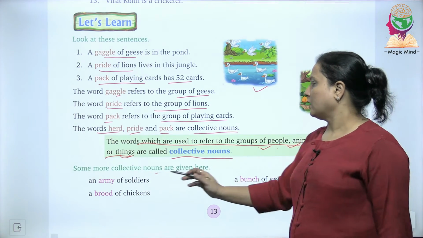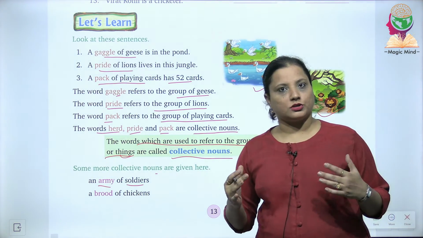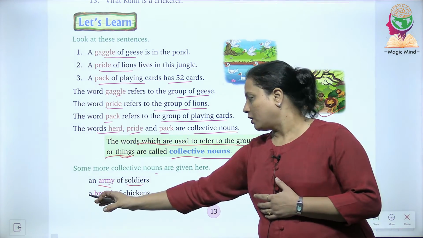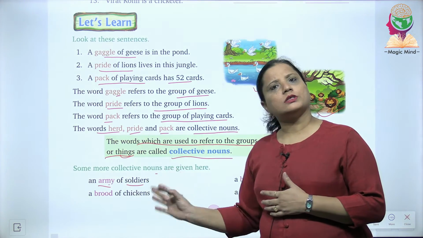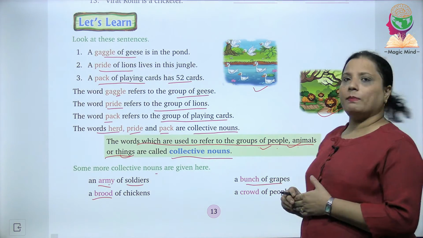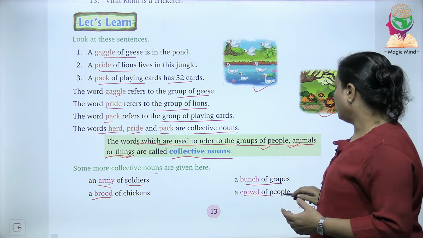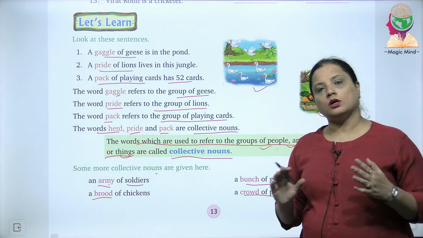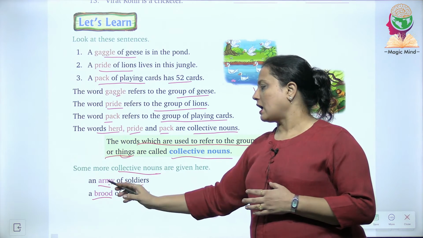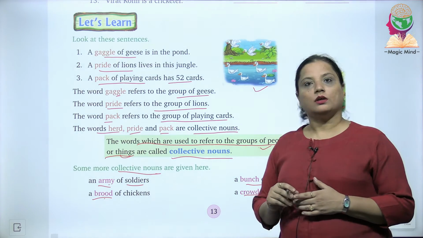Let's read them quickly. The army of soldiers. So what is a group of soldiers known as? A group of soldiers is known as army. I am sure you must have heard this word before also. A brood of chickens. A group of chickens is known as what? Brood. A bunch of grapes. A bunch of keys also you can use. Bunch of grapes. A crowd of people. A group of people is known as what? A crowd of people. So we have read about 4 collective nouns on this page. Army, brood, bunch and crowd. Now let's move to the next page.